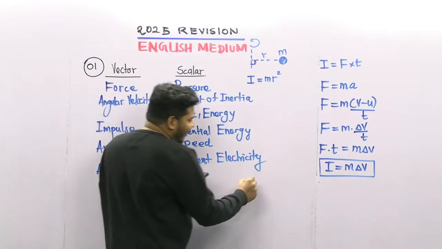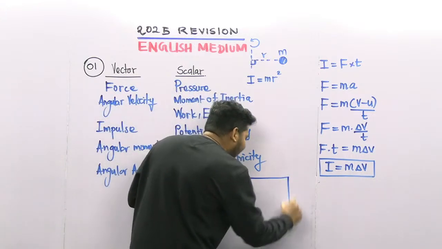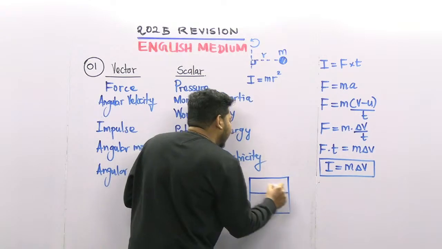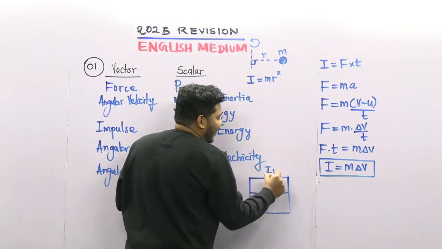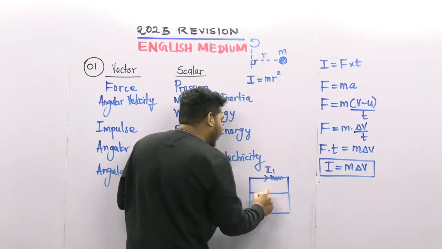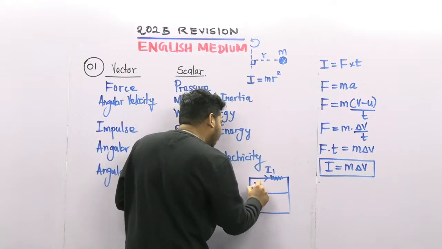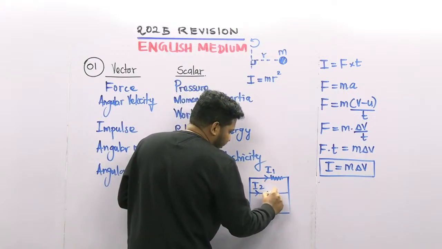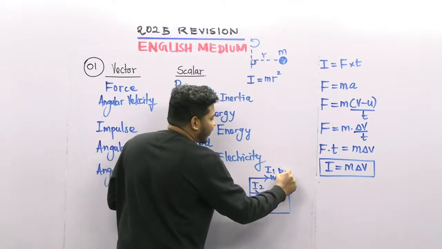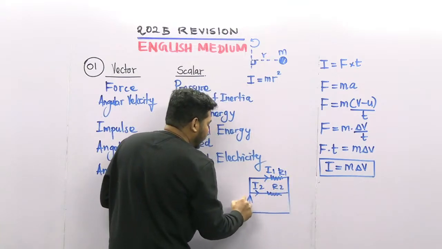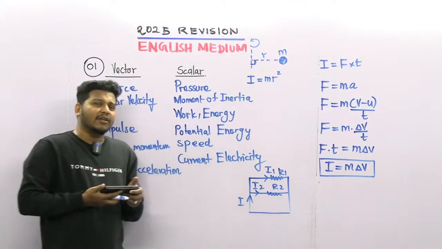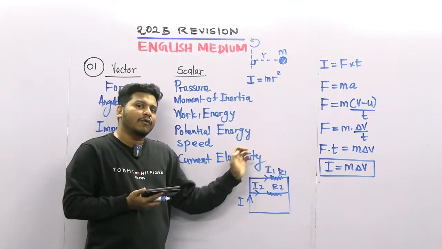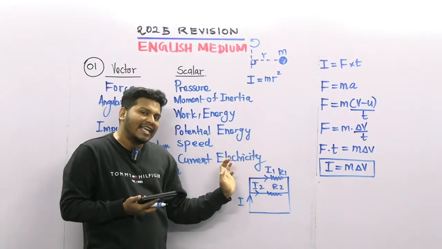But normally in circuits, when you are solving a circuit, in Kirchhoff's law, we will study one concept named Kirchhoff's law. Something like this: this is resistor R1 and R2, let's say.